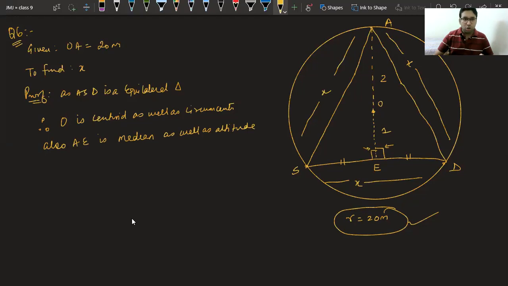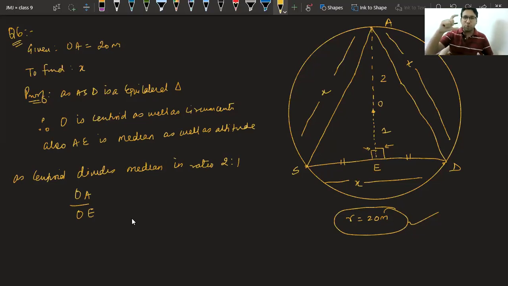Now, because centroid divides median in ratio 2:1, I can say that OA upon OE, the upper portion of the median upon the lower portion, that is OE, is equal to 2/1.